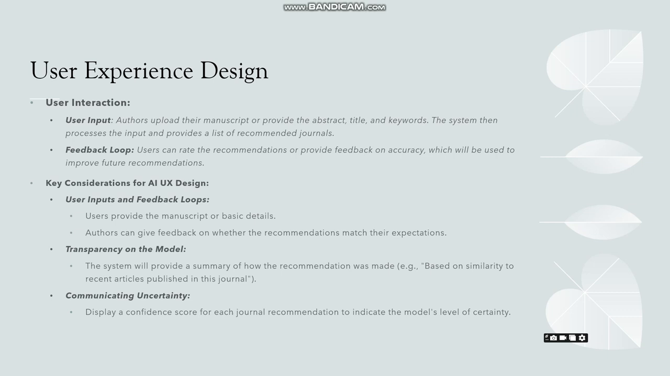That if for a given manuscript there are 4 to 5 journals that we are recommending, an associated confidence score along with each of the journals will help the author identify the potential level of similarity of their content with the journal, and it can also give a glimpse of the chances of acceptance. If it is a 90% match, there are more chances of the paper getting accepted in that particular journal.